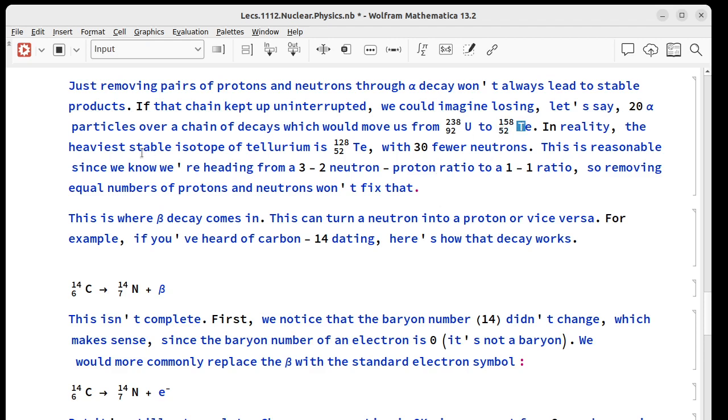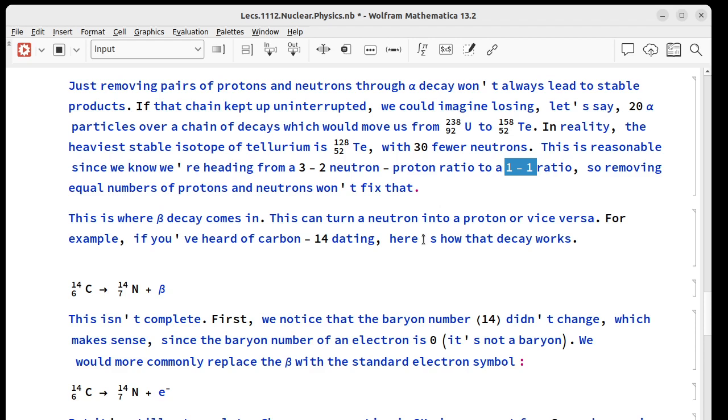The heaviest stable isotope of tellurium is 128, which is 30 fewer neutrons. So we can't keep doing it like this. It's not energetically favorable to keep pulling alpha particles out of this thing. So we have to have some way to fix the neutron to proton ratio, because remember, up here in the heavy part of the periodic table, we're 3 to 2, but we have to get back down to 1 to 1 as we make our way to light elements. Just removing equal numbers of both protons and neutrons can't do it.